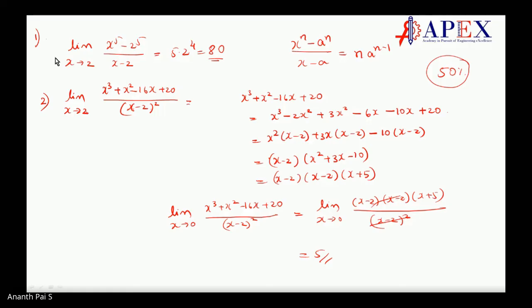Next one. So once more to the previous slide, one minute. It has to be extended to 2, so not 0. I'm sorry. My bad. So the answer is also wrong, is it not? The answer is wrong. Okay, so it is x plus 5. So 2 plus 5, which is equal to 7.